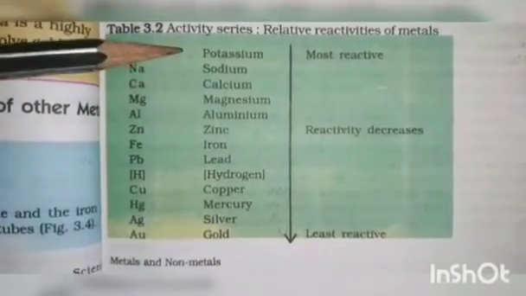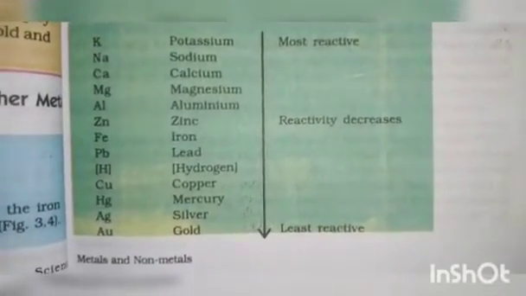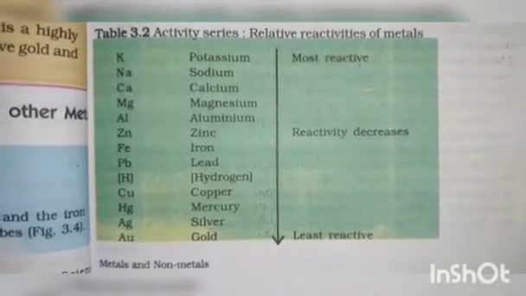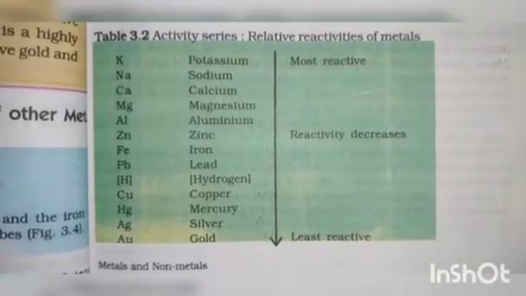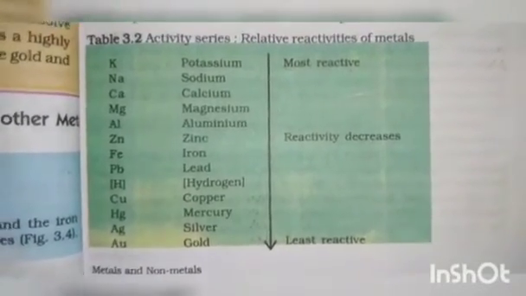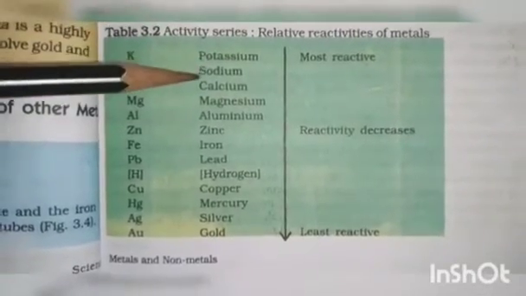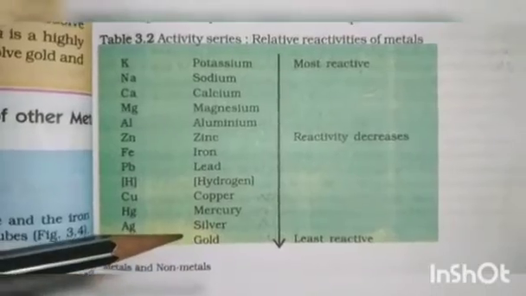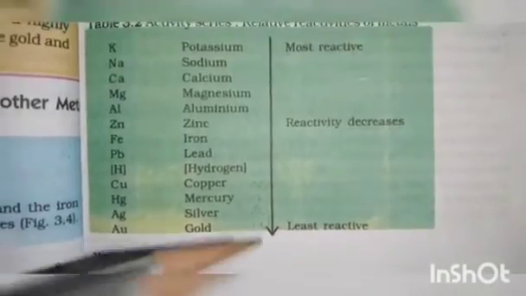You know that sodium is highly reactive, which we did in the experiment in the lab, right? When sodium metal is put in water, you hear a hissing sound. So that is highly reactive. Potassium and sodium are highly reactive compared to all. The least reactive metal is gold.